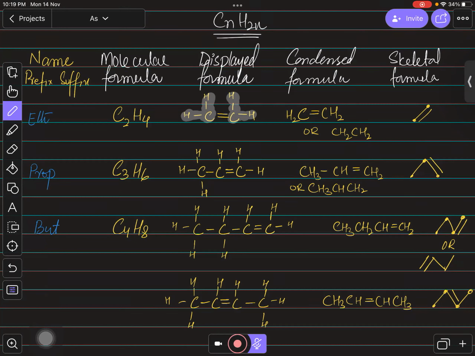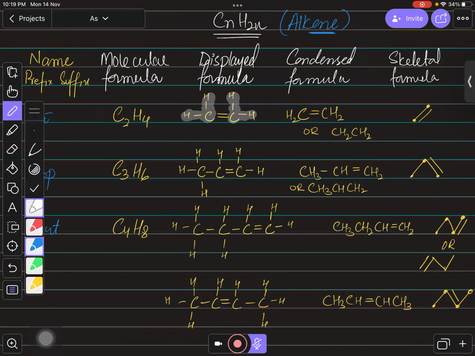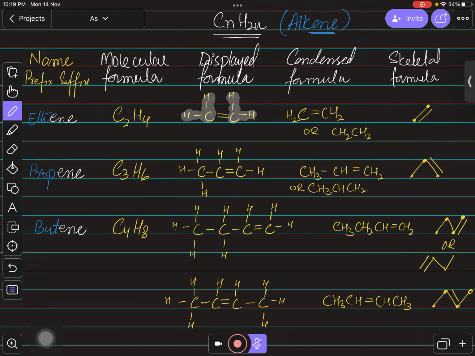And right now we are talking about the alkene family. So the suffix will be the last three letters of this family, which is ene. So it will be, bacho, it will be what? It is ethene, it will be propene, and this will be butene. Is that clear, bacho?